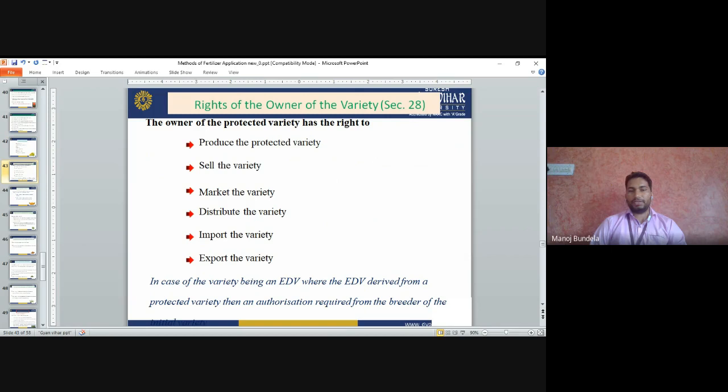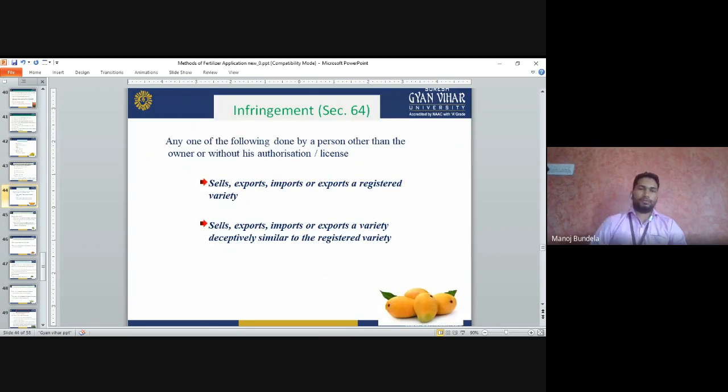In case of a variety being an EDV derived from a protected variety, authorization is required from the breeder of the protected variety.